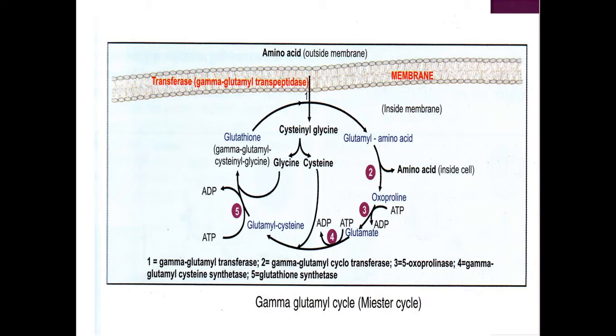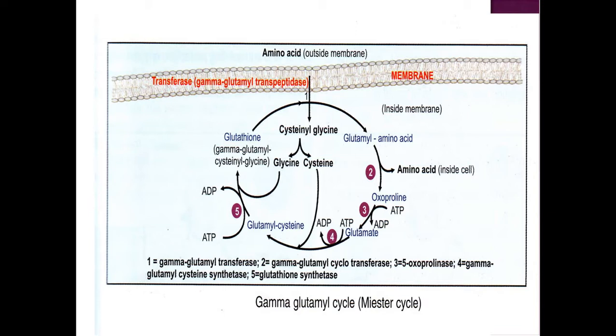of glutathione again. This reaction is catalyzed by the enzyme glutathione synthetase. So gamma glutamyl cysteine reacts with the glycine by the action of the enzyme glutathione synthetase and is converted into glutathione. This is also another energy dependent reaction. ATP is consumed. So total 1, 2, 3 ATPs are consumed to regenerate the glutathione back.